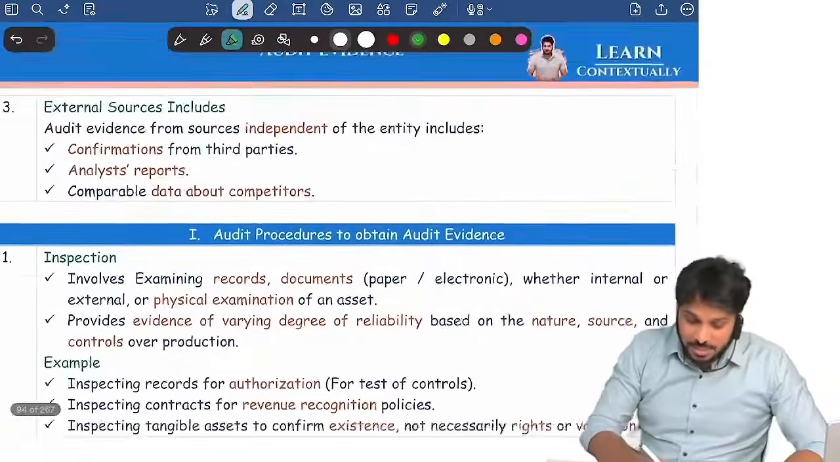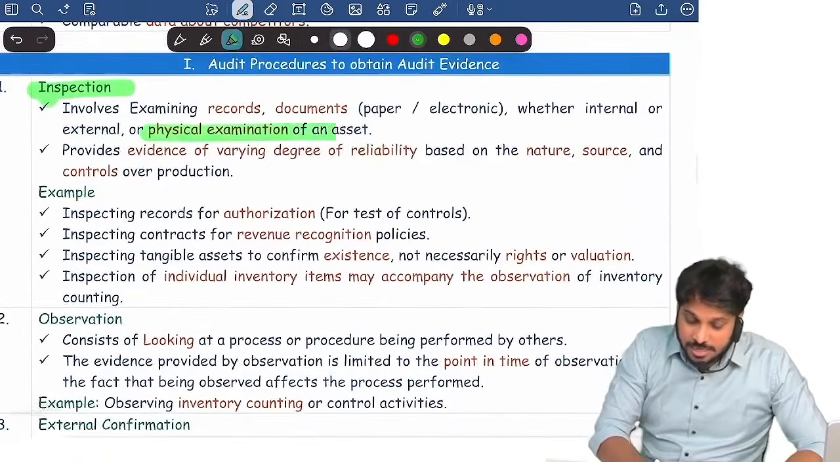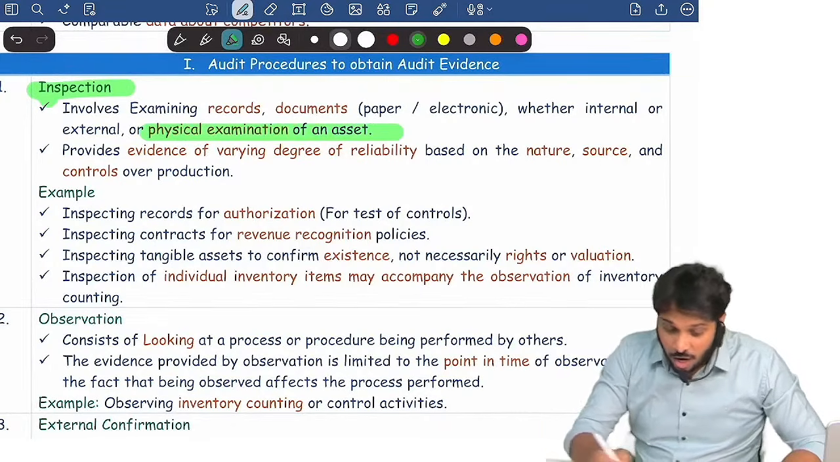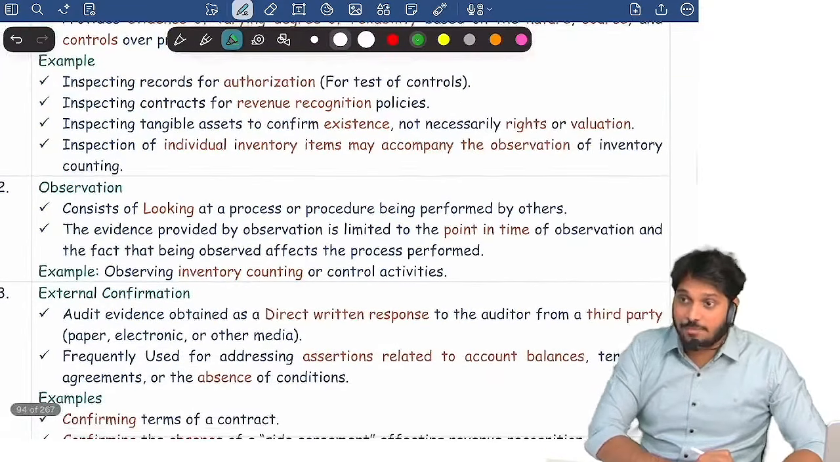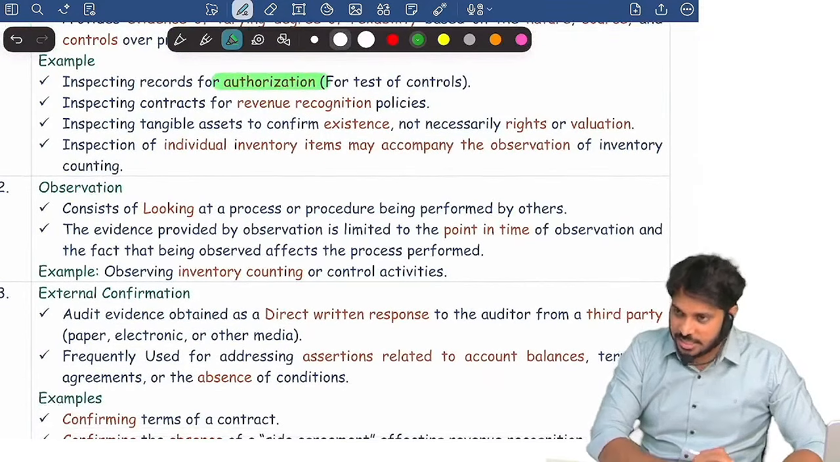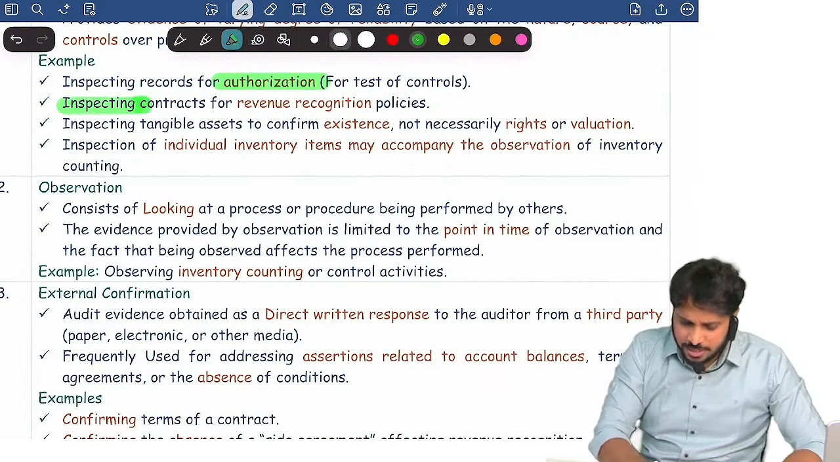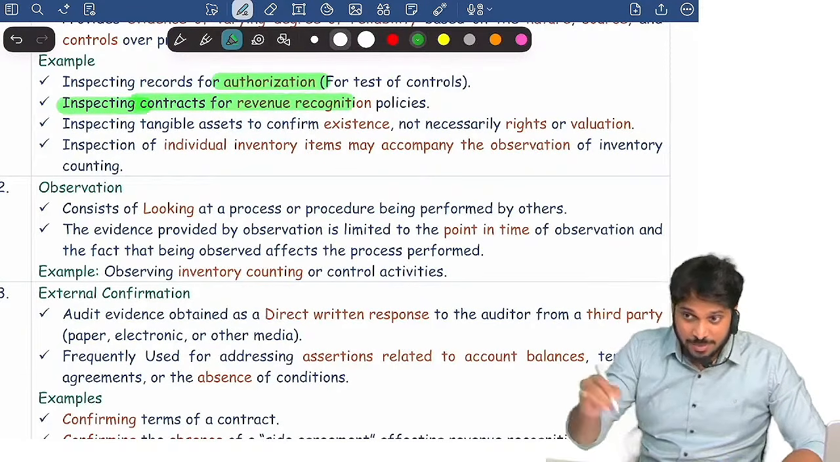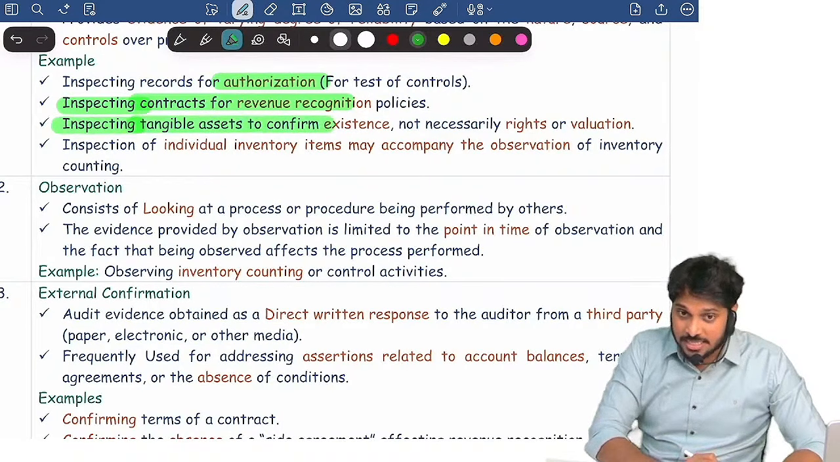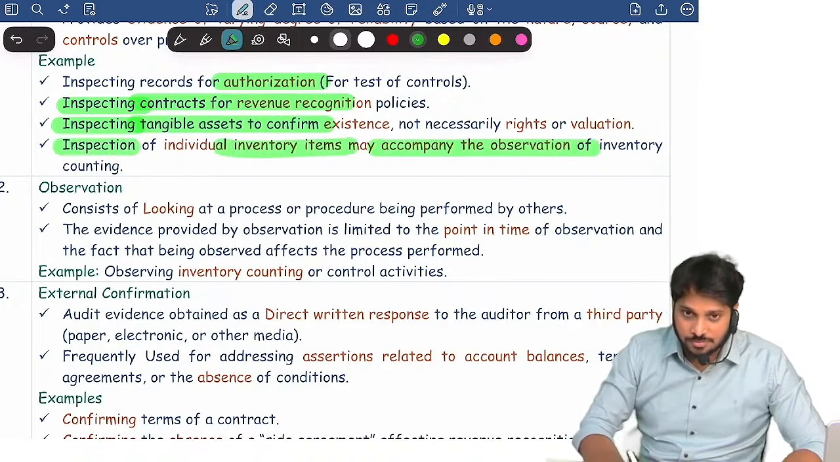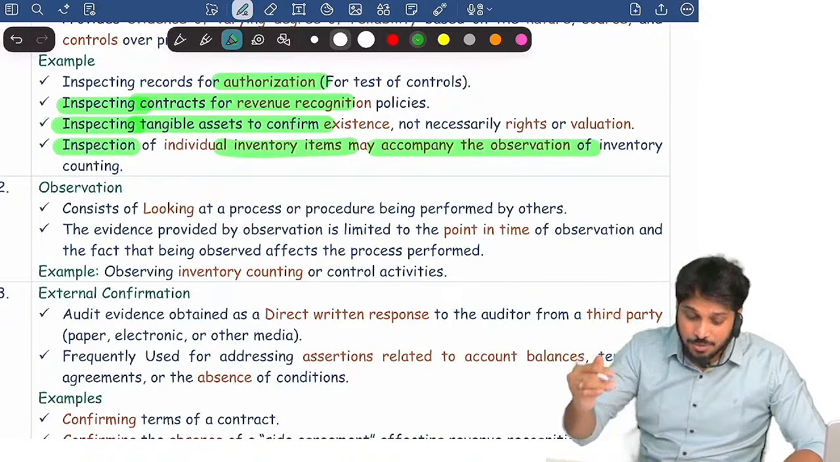Now, what is inspection? Inspection means physical verification of an asset, or inspecting documents and records. Example, what will you inspect? You will inspect authorizations, contracts, whether the company is recognizing revenue correctly or not. You will inspect tangible assets, inventory for physical verification. So these are all examples of inspection.